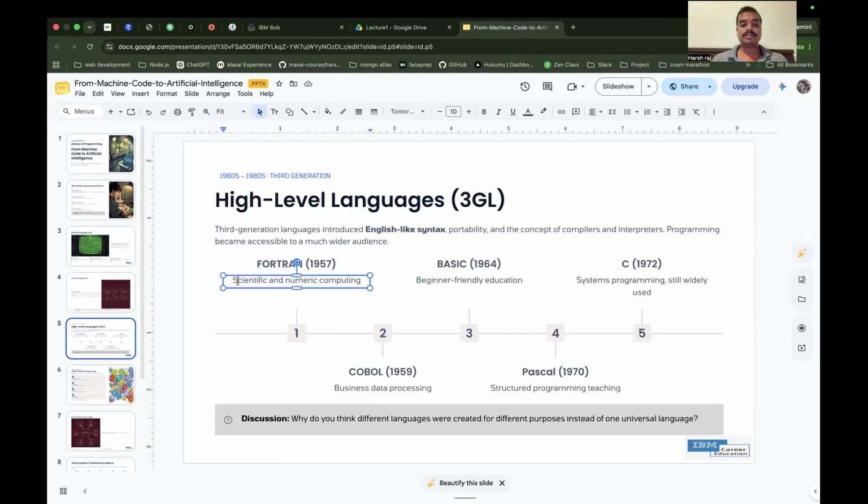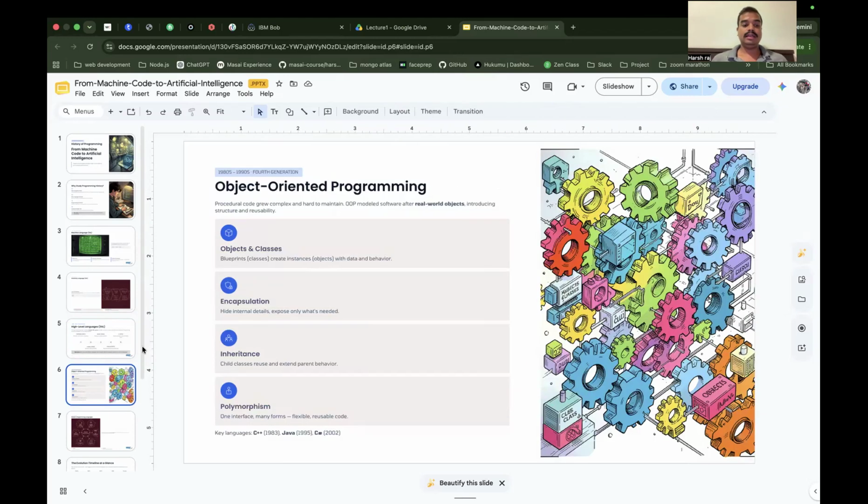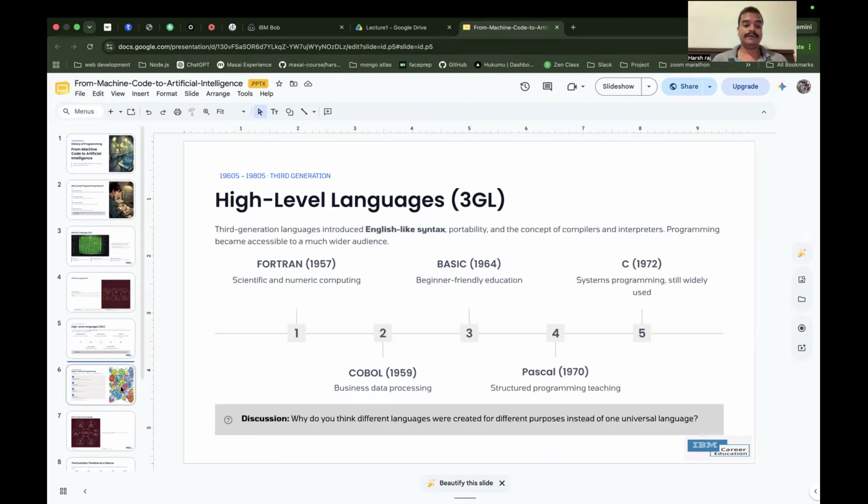And you need to know this: Fortran was developed by IBM in 1957, and this is built for scientific and numeric computing. Then COBOL was introduced in 1959 for business data processing, BASIC in 1964, and Pascal, a structured programming language, in 1970, and then C. And I think as a programmer, you all know the C language. So yeah, C was introduced in 1972.